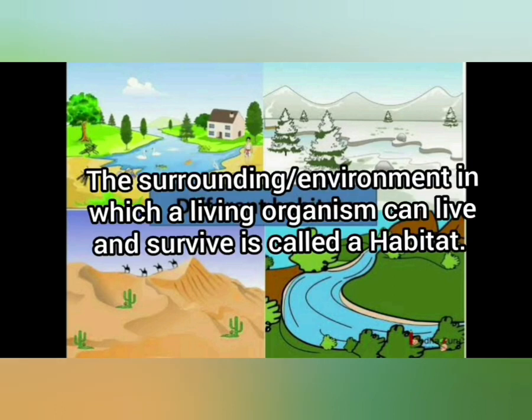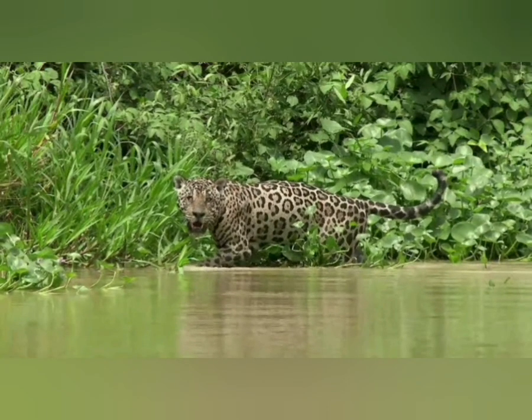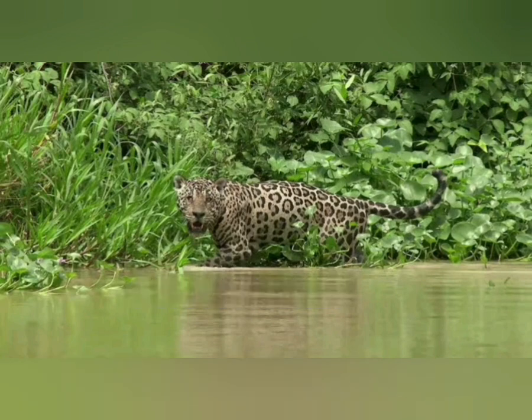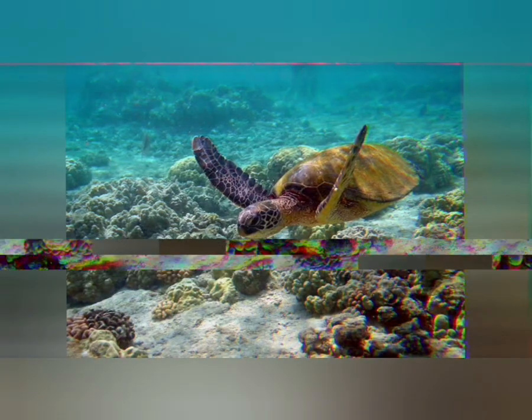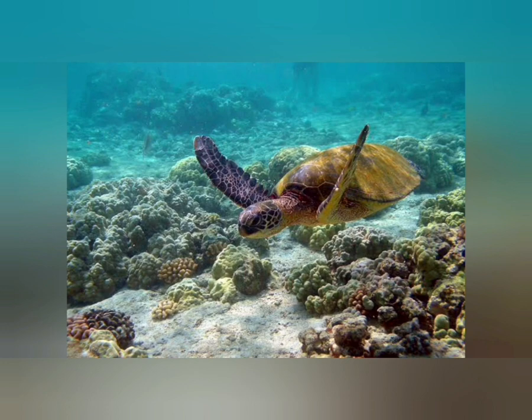Okay, so the surroundings or the environment or the place in which a living organism can live and can survive is called its habitat. Animals have different kinds of features which help them to survive in that particular habitat. Like forest habitat, in which the forest animals can live and survive. Then your aquatic habitat, in which your water animals can live and survive. So many kinds of habitat. So a habitat is a surrounding or an environment in which a living organism can survive and can live. Okay?